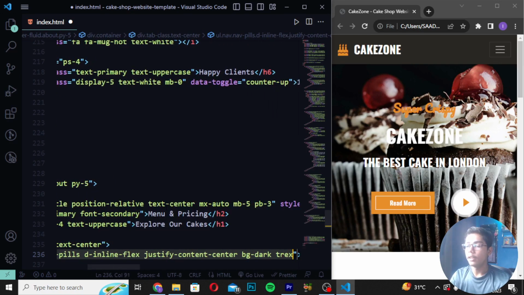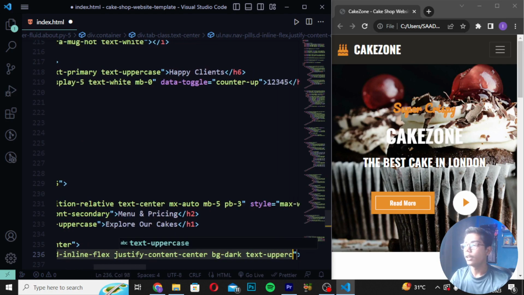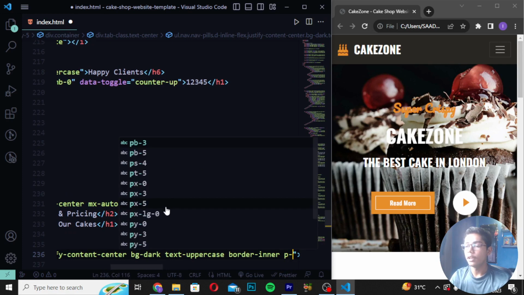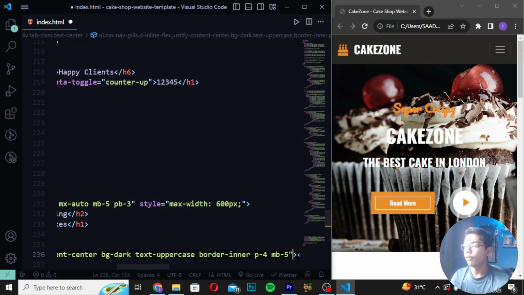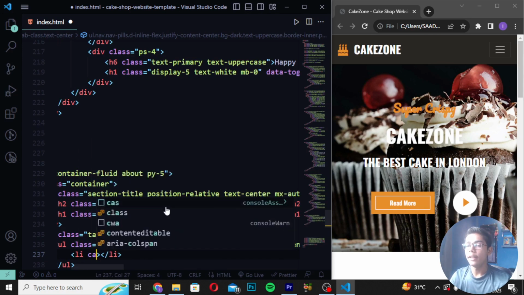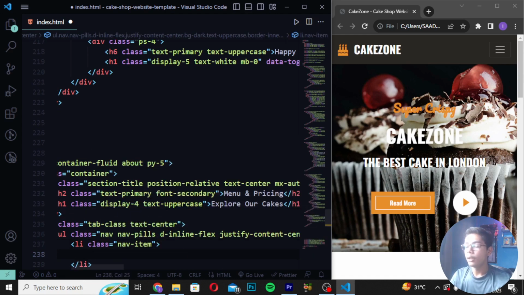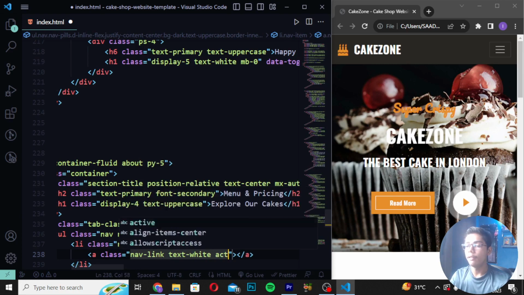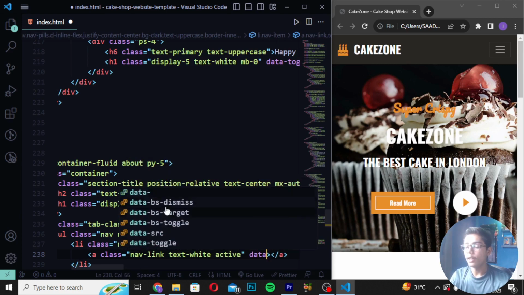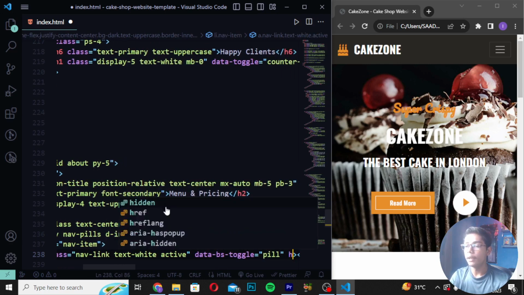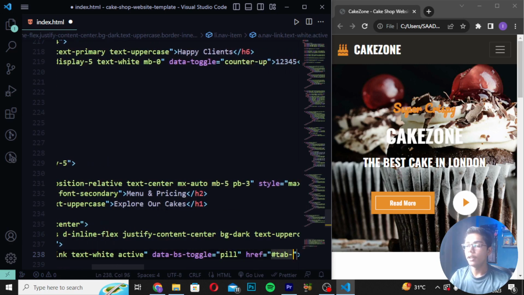Now you have to write text-uppercase, border-inner, and then p-4 mb-4-5. Now you have to create an li tag, and I will write li class nav-item, and then an a tag, with class nav-link. Then you have to write text-white, and active. Then you have to write data-bs-toggle equal to pill, href, in which I will write tab-1.